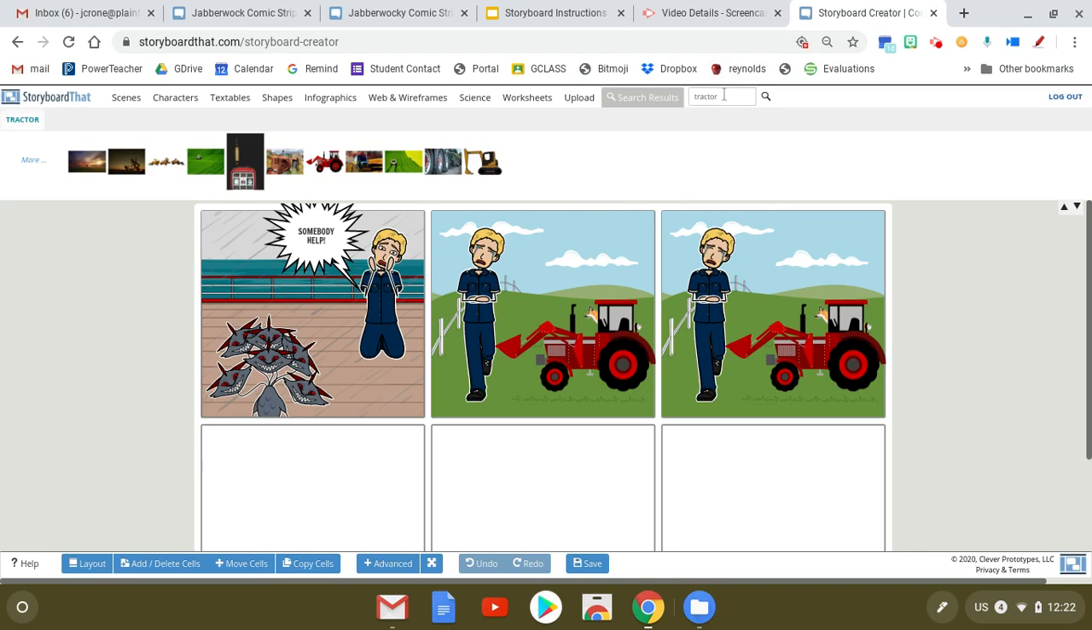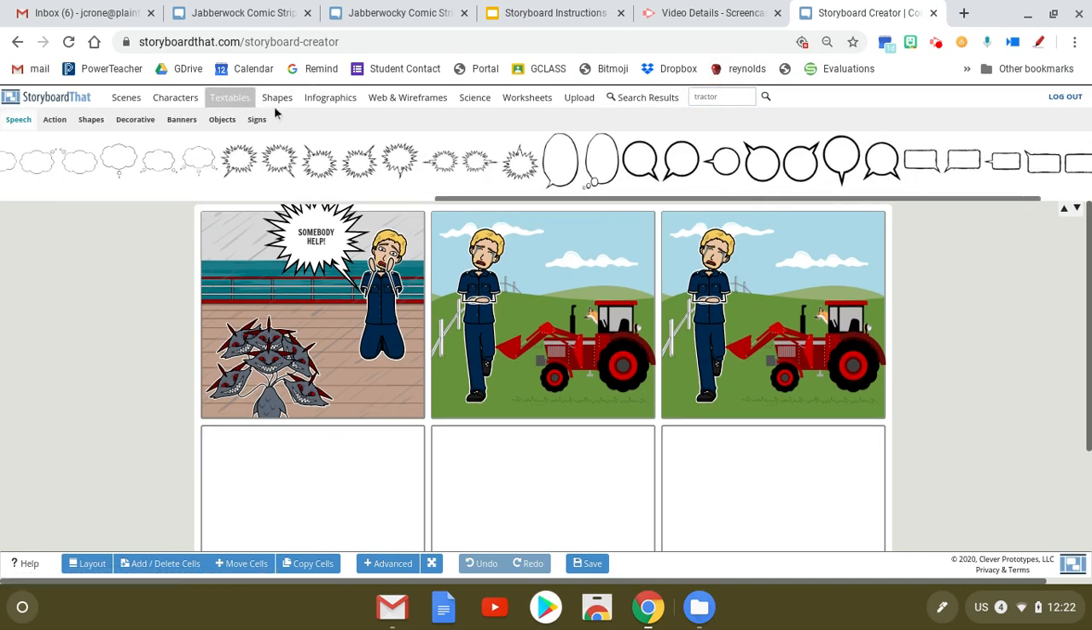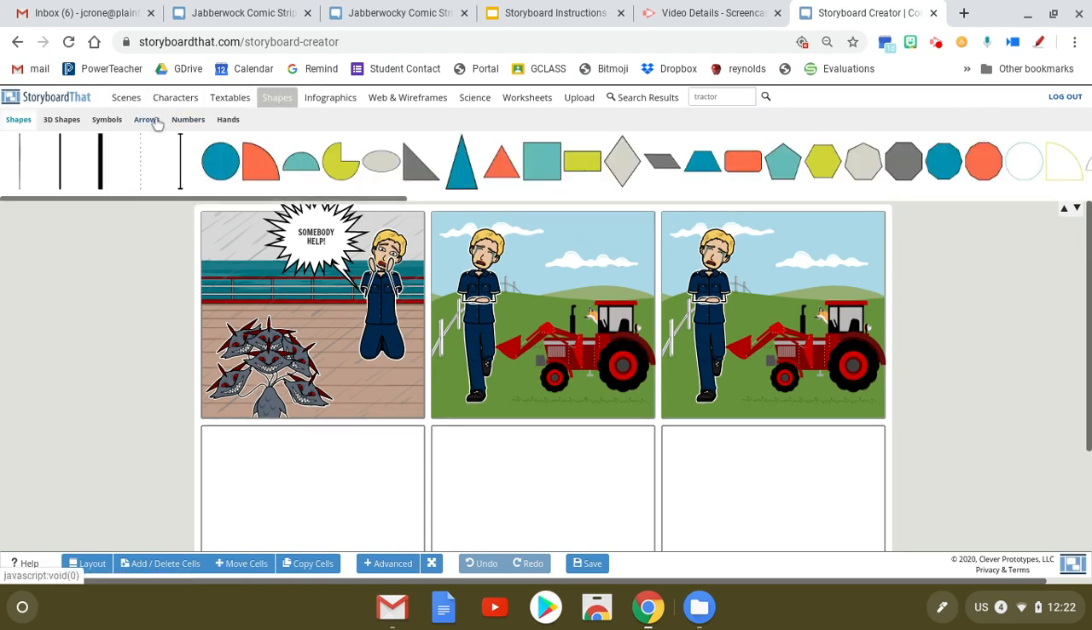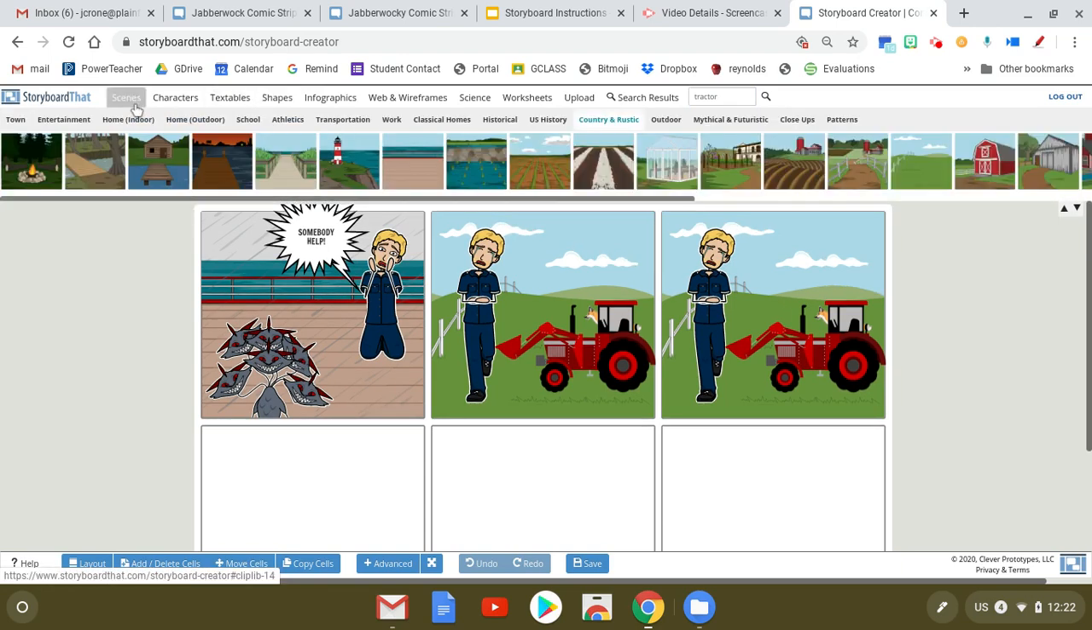So I can search anything in this bar. I have my text. I have shapes I can add if I felt like I needed to add shapes. Scenes are going to be the big one, day and night, and all those different types of things.